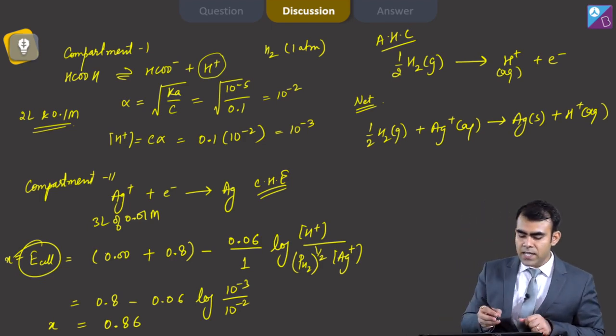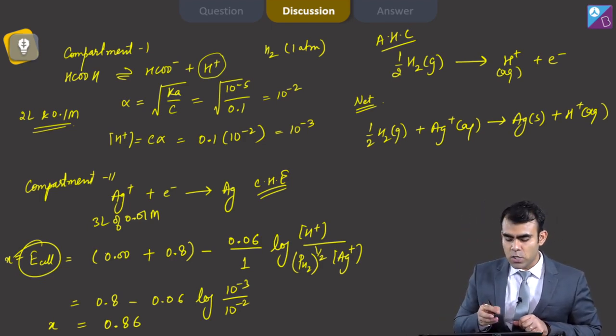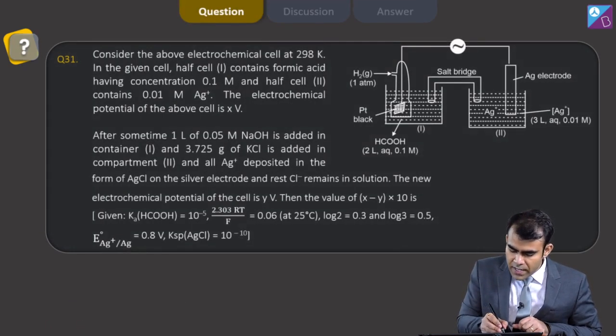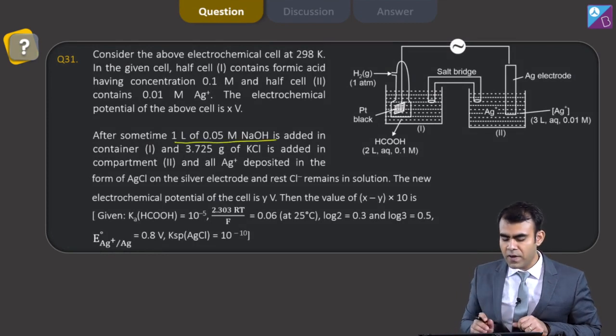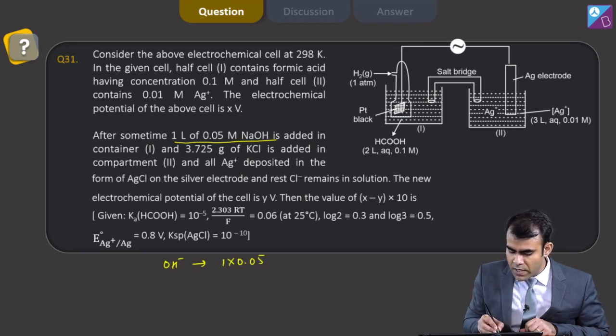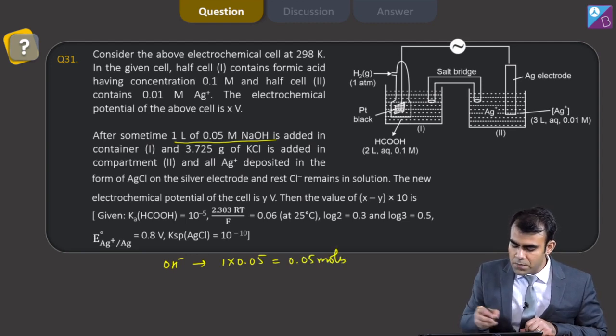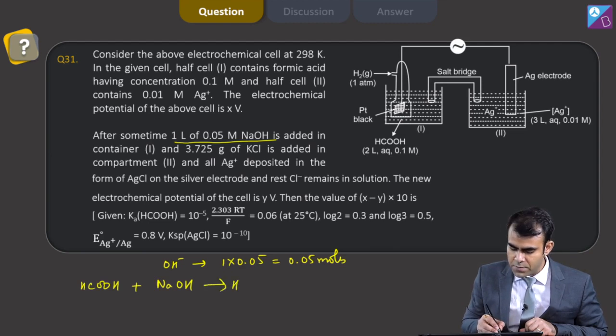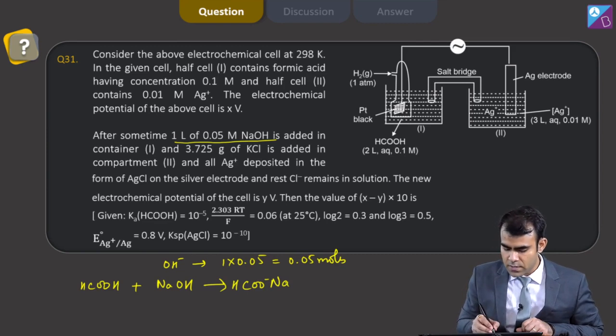Now the second part is, if I add NaOH to the first solution. So here, if I add 1 liter of 0.05 molar NaOH, what will happen? I am adding OH minus equal to 1 into 0.05, that is 0.05 moles, and initially we have formic acid which reacts with NaOH, giving sodium formate plus water.